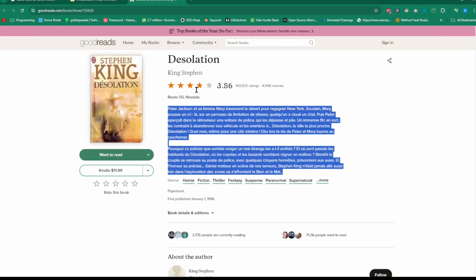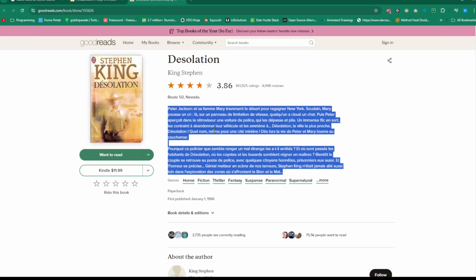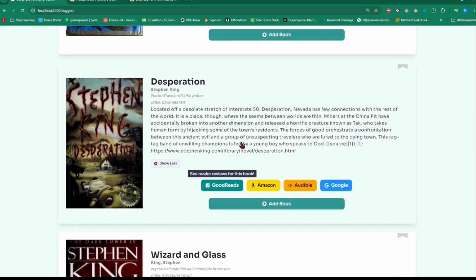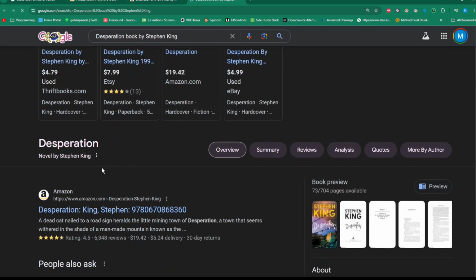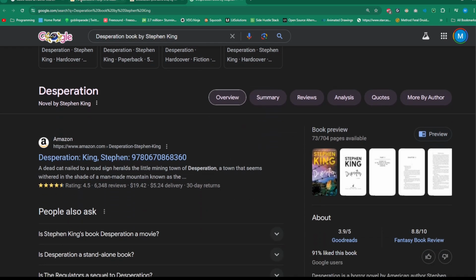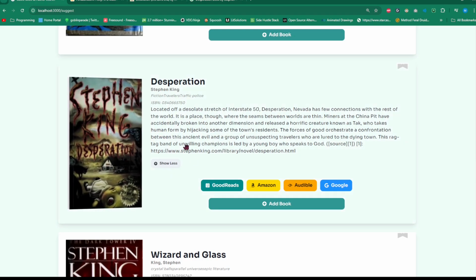This is French. Another problem that I ran into with OpenLibrary API is that it doesn't sort its ISBN by country. It just randomly picks an ISBN and is like, yep, that's the book that you're looking for, which is something I'm still working on, but for the most part, it works pretty much 8 out of 10 times. So we can go to Google and you can see that there's, hey, Desperation, the correct ISBN for the English version. So again, this offers different ways to the user to attain this book or to find more information about this book.